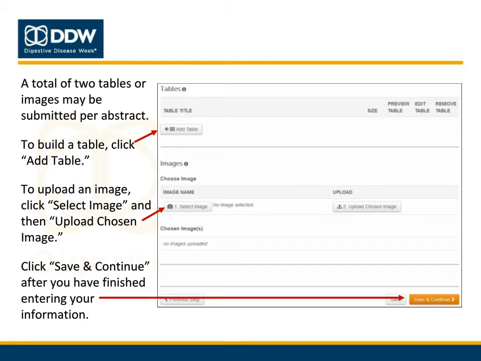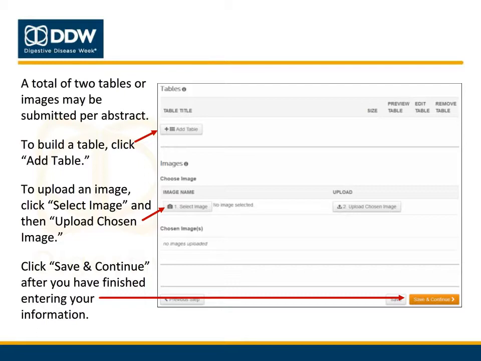To submit an image or a table with your abstract, scroll down to the bottom of the page. A total of 2 tables or images may be submitted per abstract. You may build a table from scratch by clicking on Add Table. There is no character limit for tables, but they may be scaled down for publication. If you prefer not to build your table at the site, you may upload your table as an image. To upload an image, click Select Image and choose the file you wish to upload. Next, click Upload Chosen Image to add the image to your abstract. After you've answered all of the required questions on the page marked by a red asterisk, click Save and Continue to move to the next step.